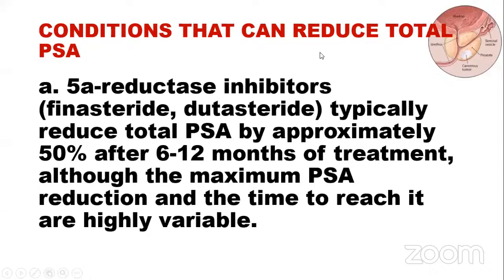Conditions that can reduce the total PSA. 5-alpha reductase inhibitors, finasteride and dutasteride, typically reduce the total PSA by approximately 50% after 6 to 12 months of treatment. Also, the maximum PSA reduction and the time to reach it are highly variable.